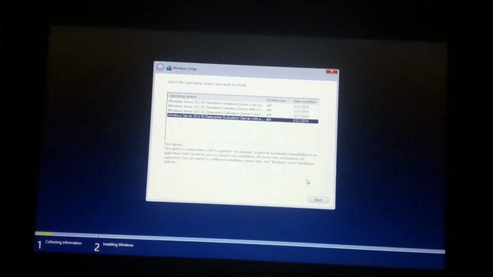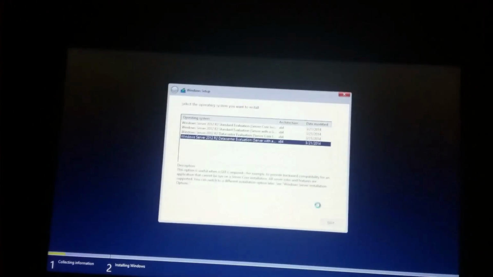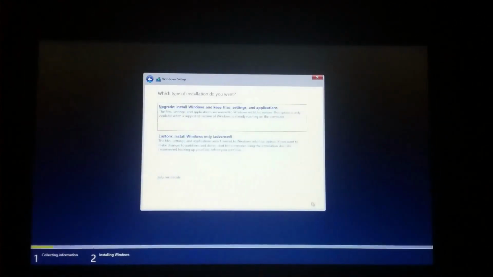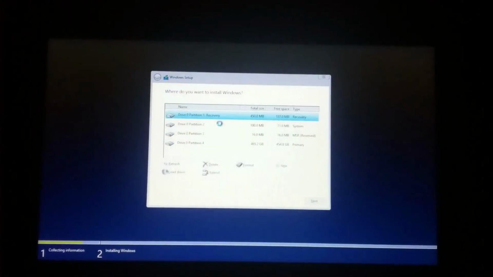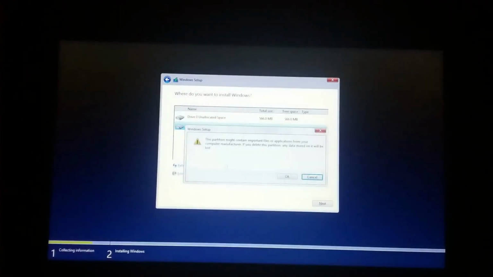Setup is starting. Operating system, next. Here Microsoft Windows setup is there. Partition 1 recovery. Okay. Erase, delete all the partitions so that you will get more space. Next.